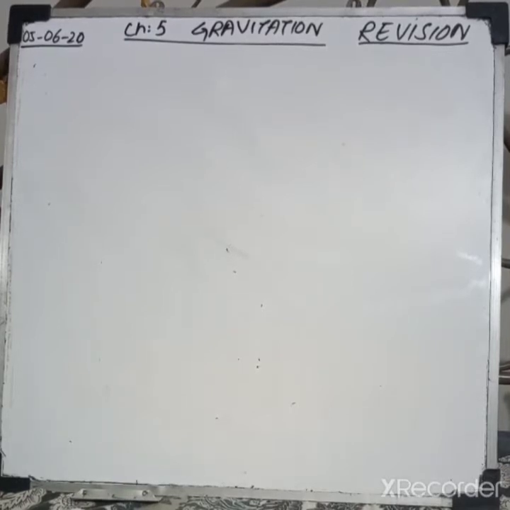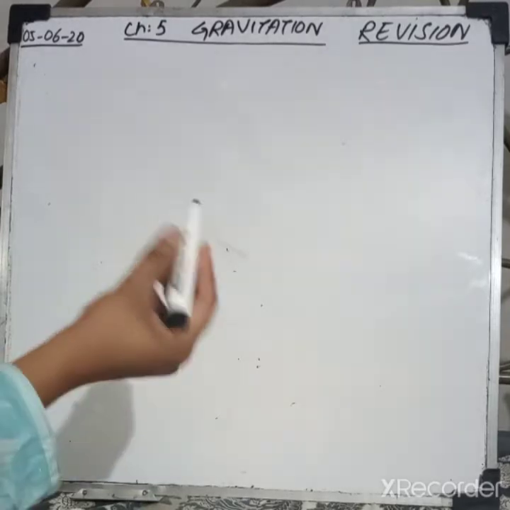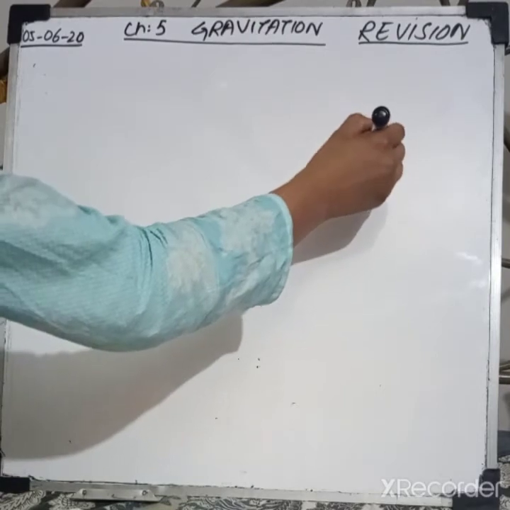We are revising the chapter gravitation, chapter number 5. We have discussed the law of gravitation. Now we will move forward towards the mass of earth. Before discussing the mass of earth, let's discuss the gravitational field.